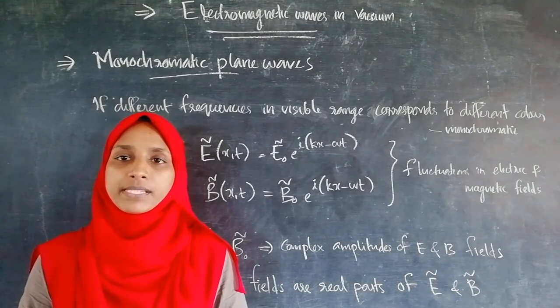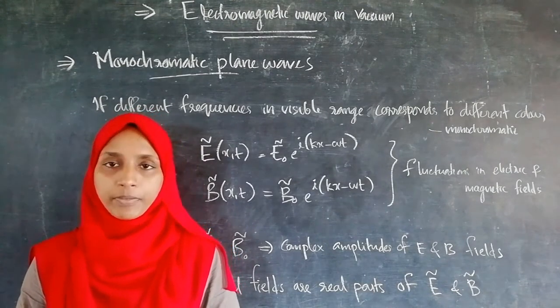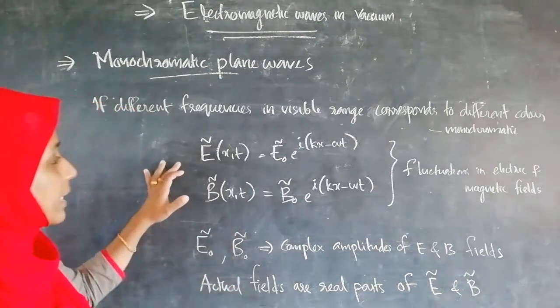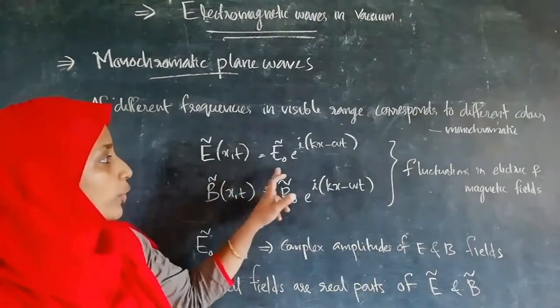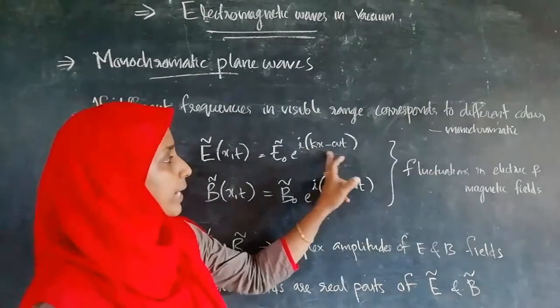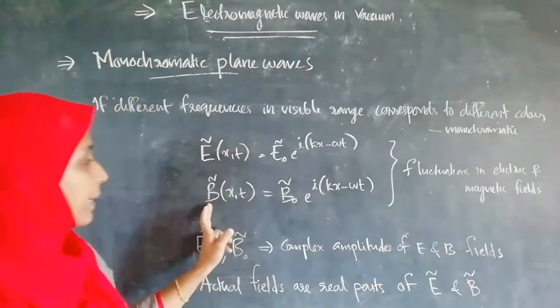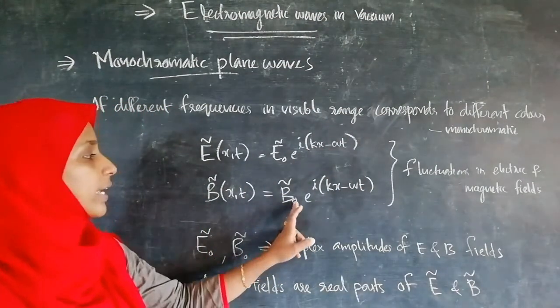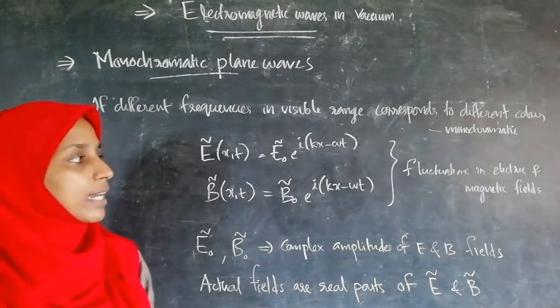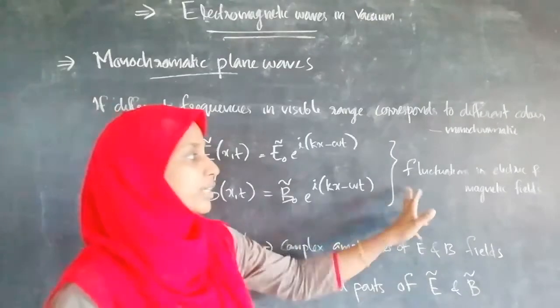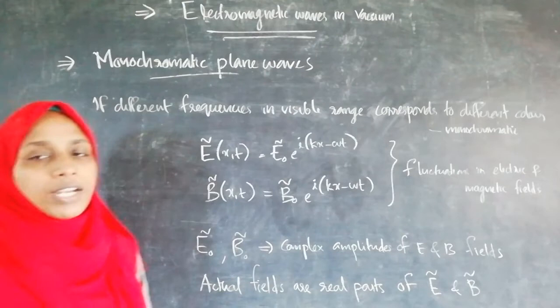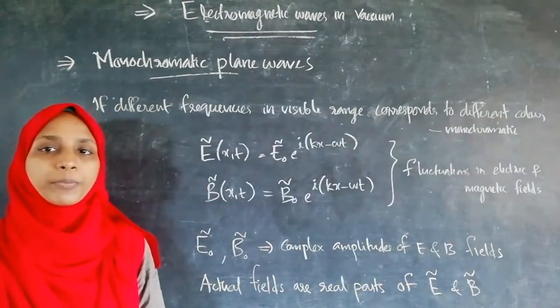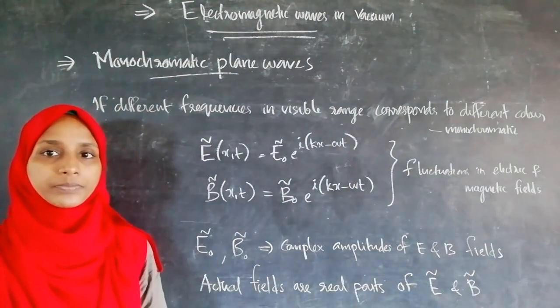Now we can represent the electromagnetic wave. That is, E of x,t is equal to E0 e raised to i into (kx minus omega t), and B of x,t is equal to B0 e raised to i into (kx minus omega t), which represent the fluctuations of electric and magnetic field, or which is the electromagnetic wave.